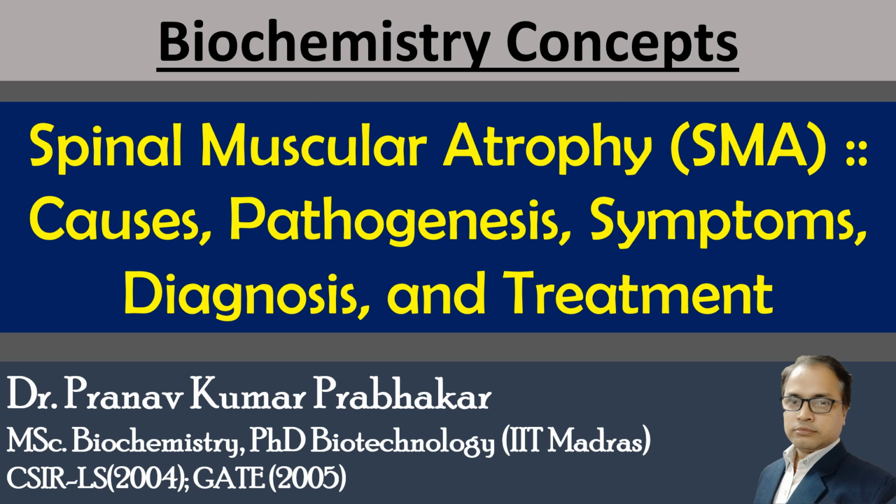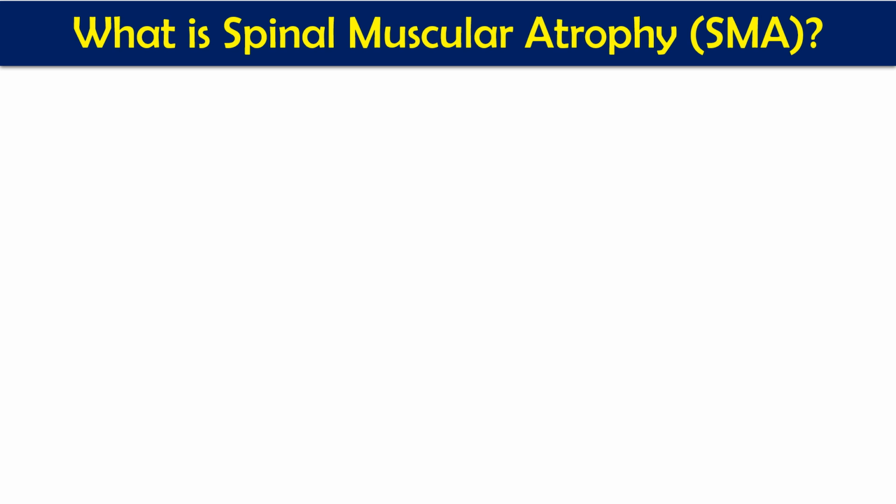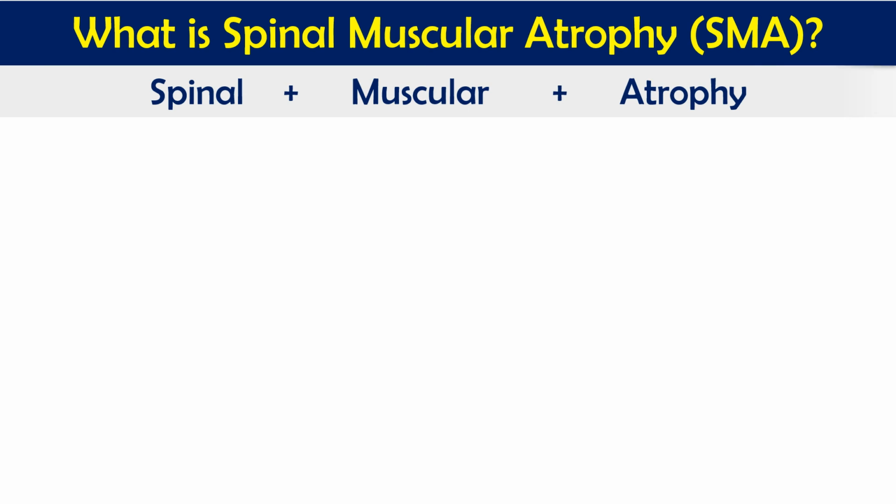If you see the name of the disease, it is called spinal muscular atrophy. What do you mean by spinal muscular atrophy? There are three different words here: spinal, muscular, and atrophy. As its name suggests, it is related to the spinal cord plus muscles, and atrophy means the loss of function and destruction.